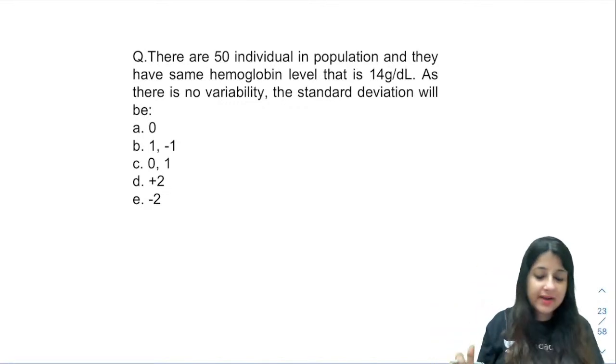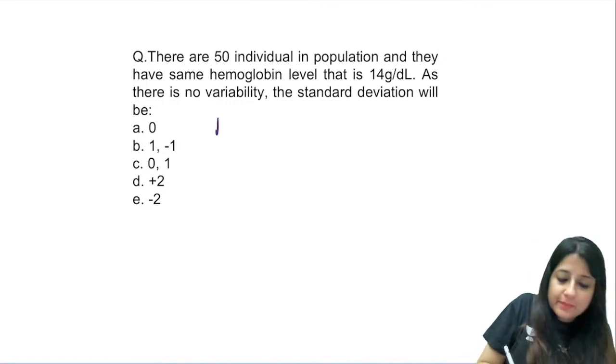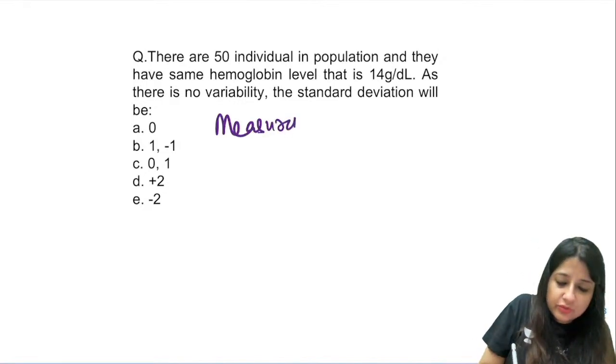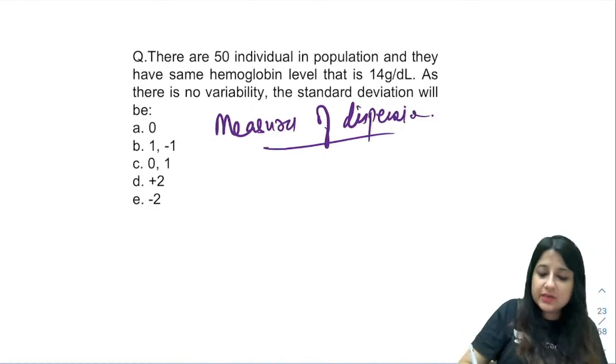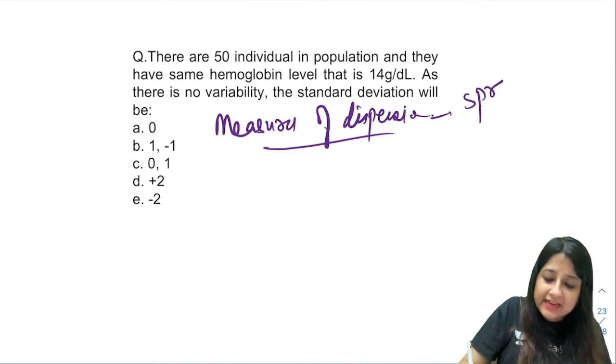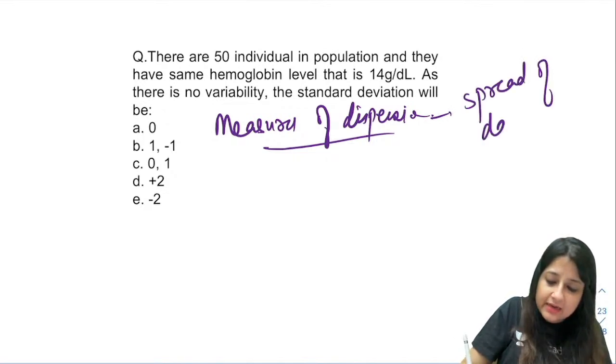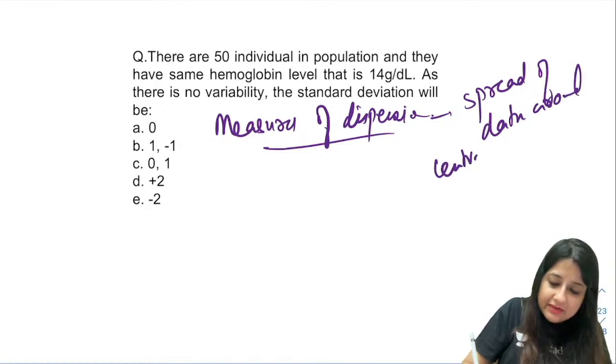Okay. Now, what is this, guys? This topic is measures of dispersion. There are many measures of dispersion. Dispersion means spread of data, spread of data around the central value.